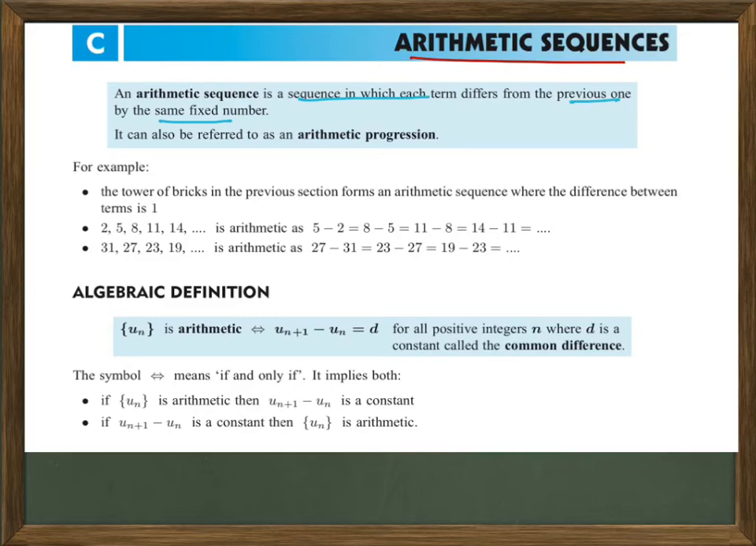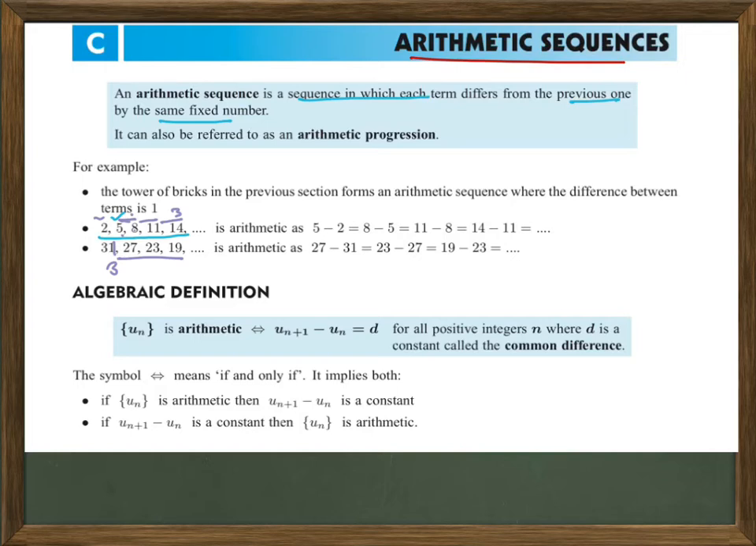If I have the sequence 2, 5, 8, 11, 14, the next number 5 differs from the previous number 2. What is the difference between 2 and 5? 3. Now 8 and the previous 5, the difference is 3. Here 8 and 11, what is the difference? 3. 11 and 14, what is the difference? 3.